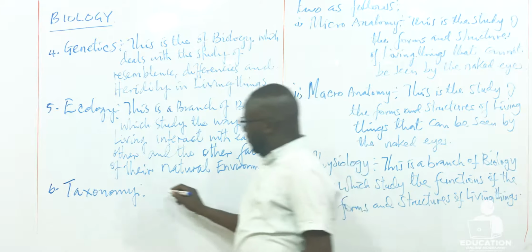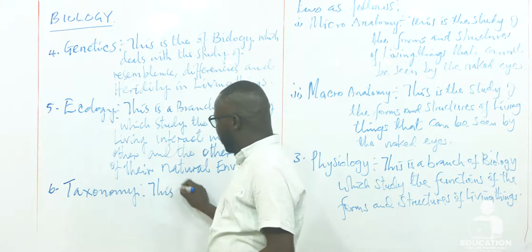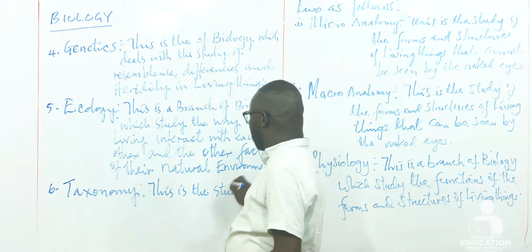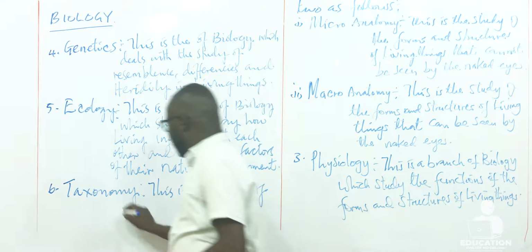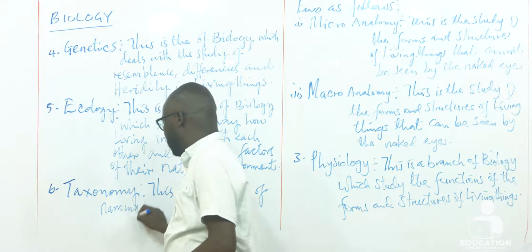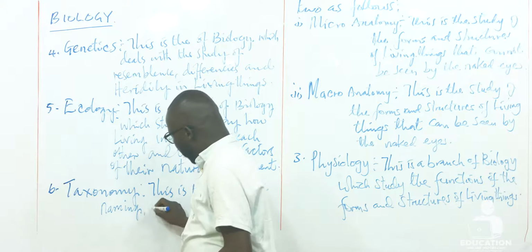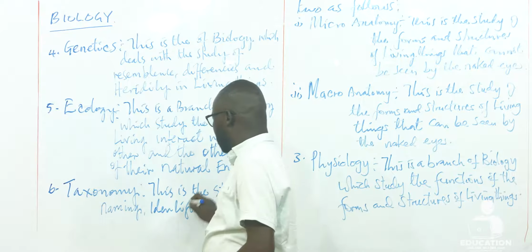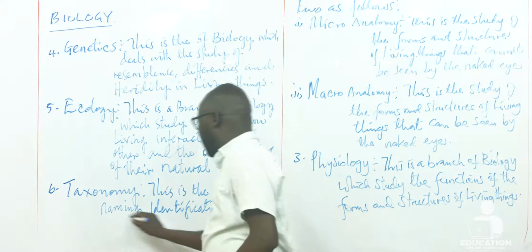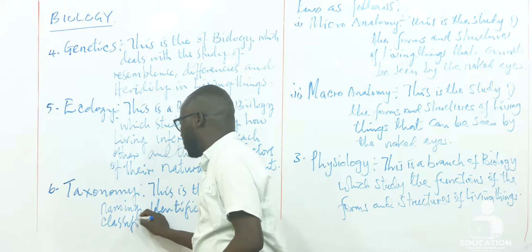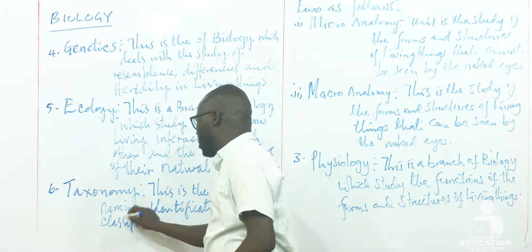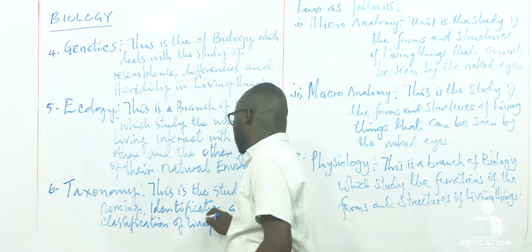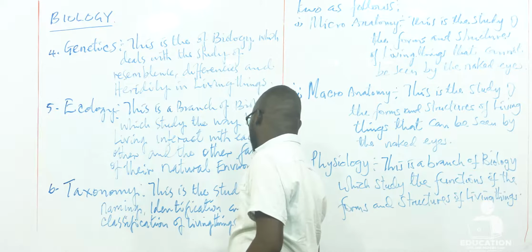Taxonomy is defined as the study of naming, identification, and classification of living things in biology.